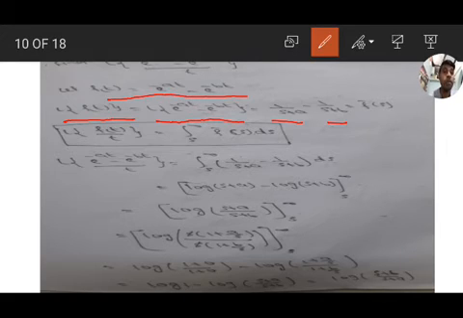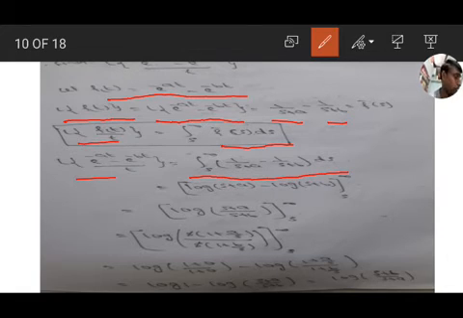And we have the formula L of f of t by t equal to integration s to infinity f bar s ds. So substitute in this formula, we get L of e to the power of minus at minus e to the power of minus bt by t equal to integration s to infinity 1 by s plus a minus 1 by s plus b ds.